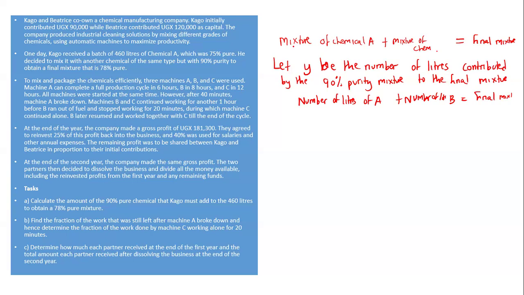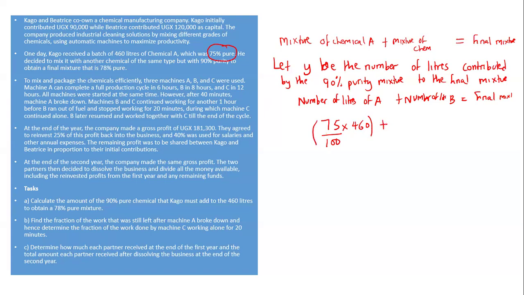So how do we get the number of liters contributed by chemical A? Chemical A, remember, was 75% pure. However, what was its contribution to the 460? So here we are going to say 75% times the 460. This is the purity that the first mixture of A contributed.